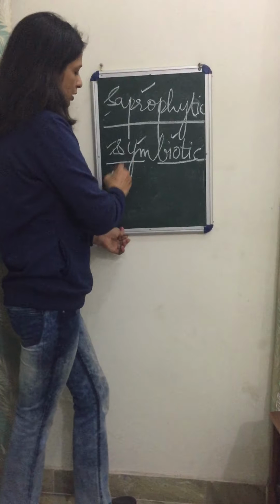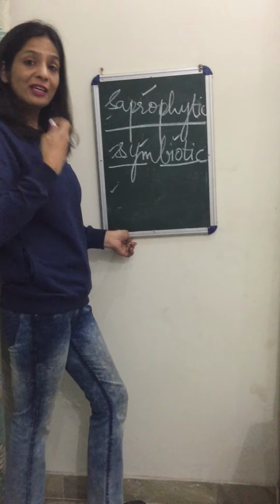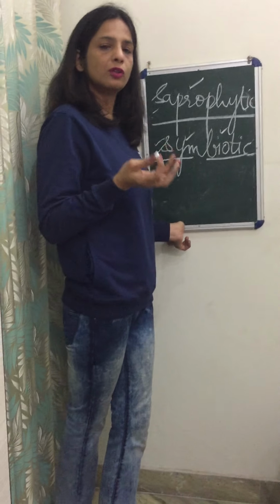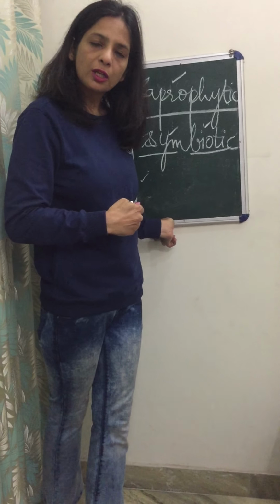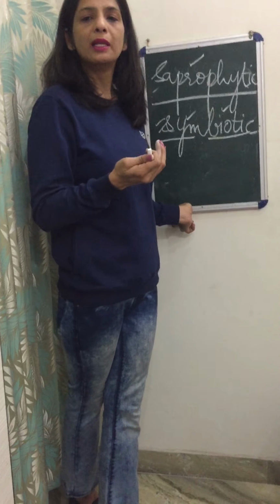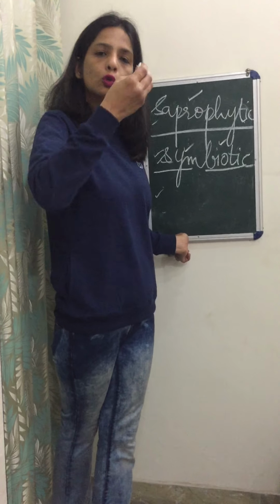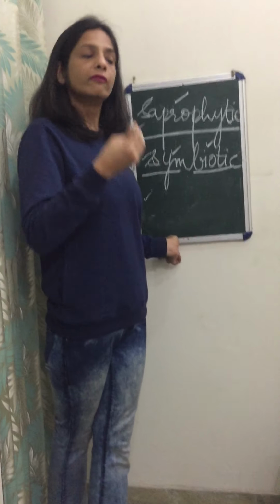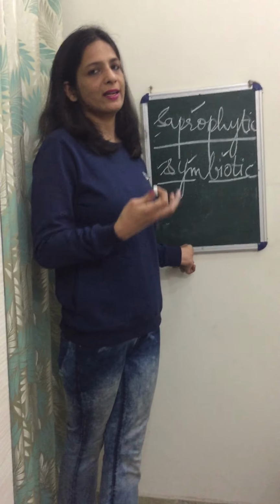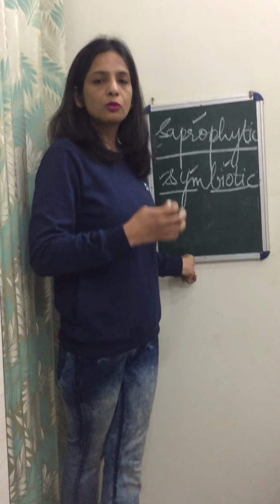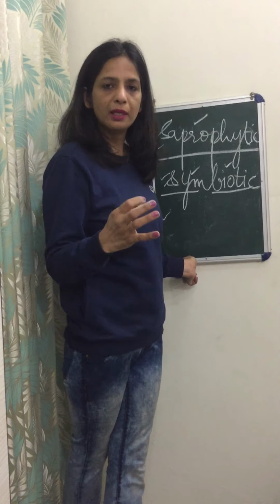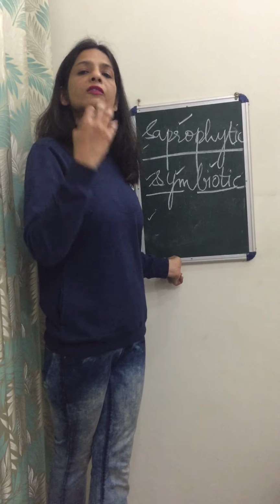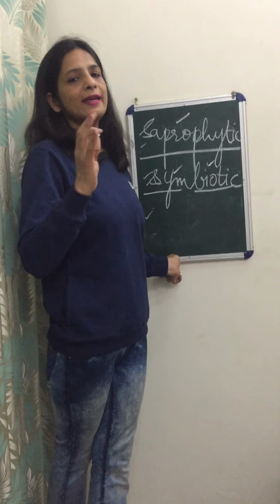Another mode of heterotrophic nutrition is the one in which we have the steps ingestion, digestion, absorption, assimilation and egestion. That is taking food inside, ingestion; breaking down food in the body, digestion; and then absorbing the nutrients, absorption; and then utilizing those nutrients, assimilation; and then the waste is removed out of the body by egestion.